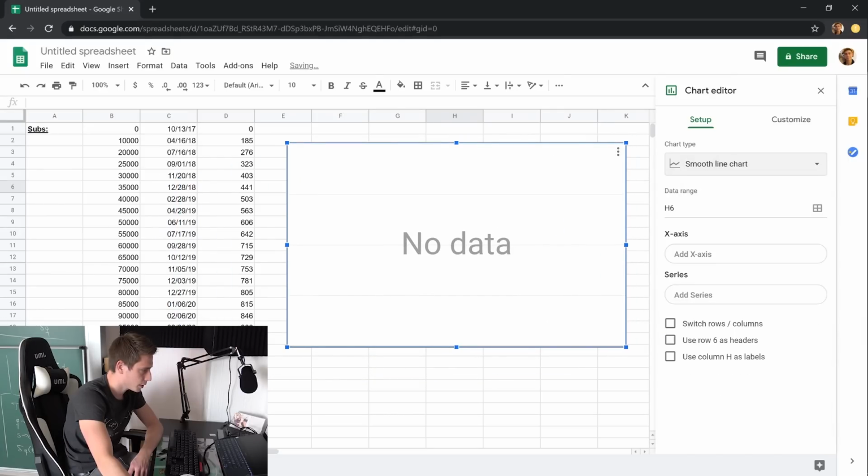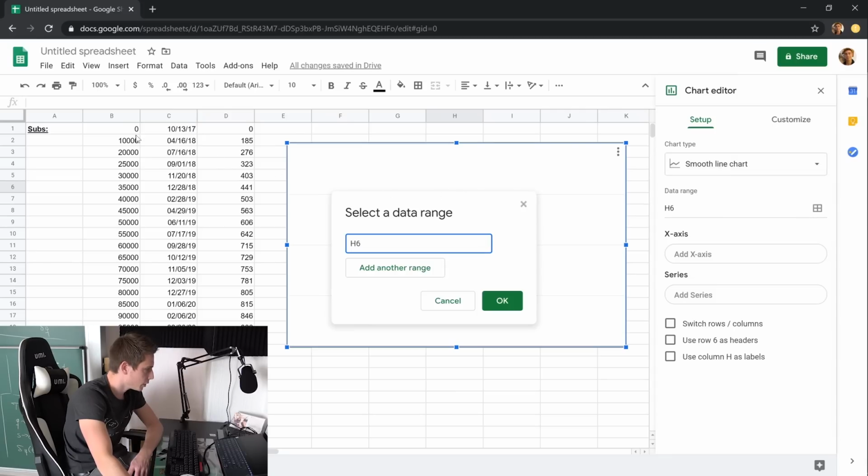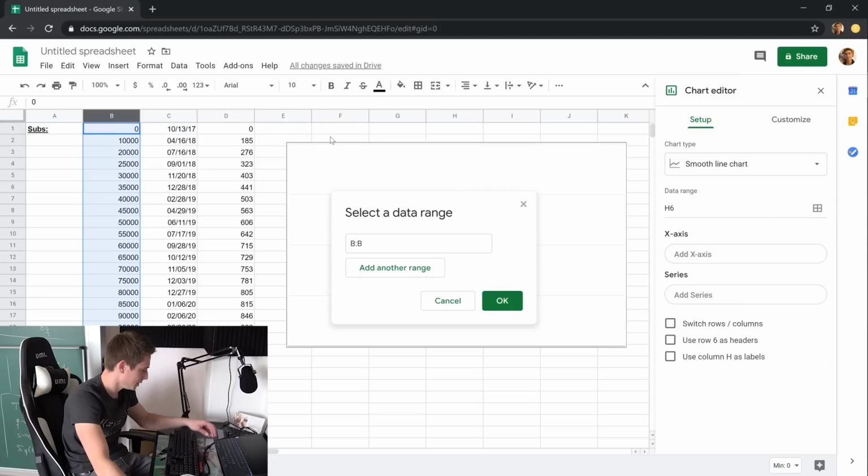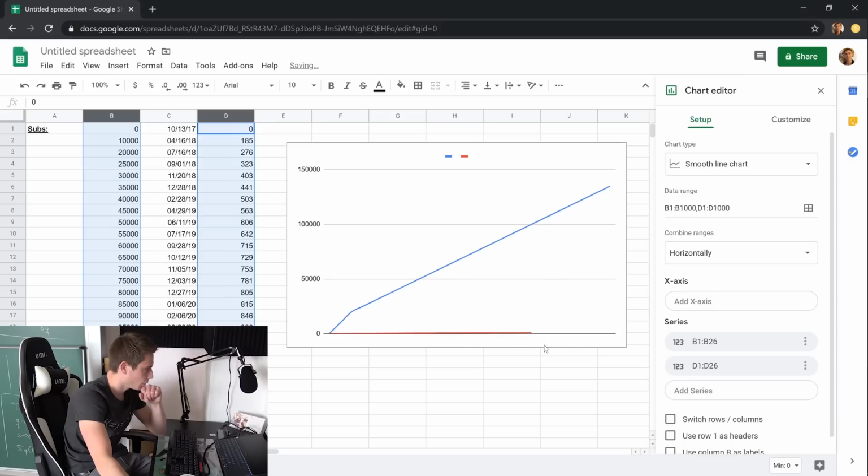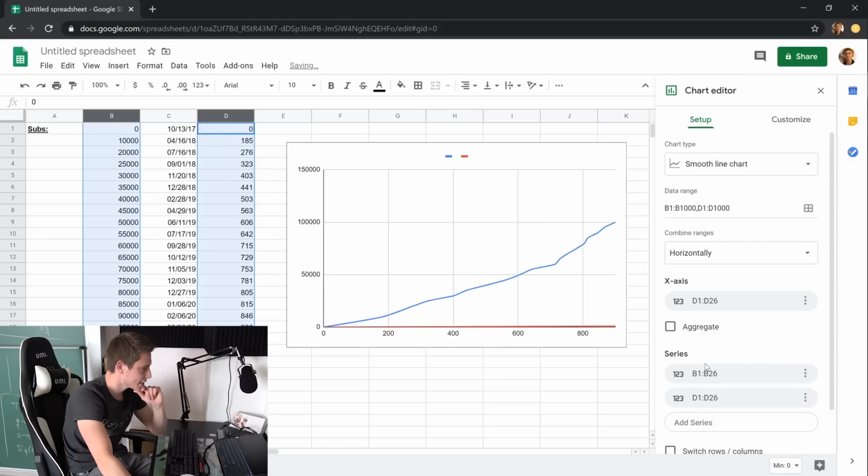Not a column chart, we are going to make a smooth line chart. Our data range goes from, let's take B and D. Okay, this is our range overall, and I would like to have the x-axis. Okay, let me see for a second. Our x-axis are the days.